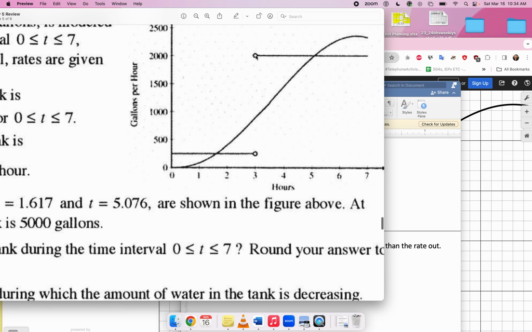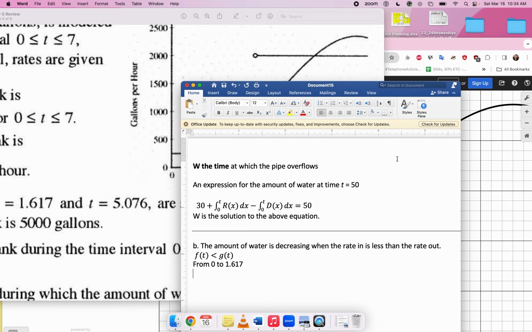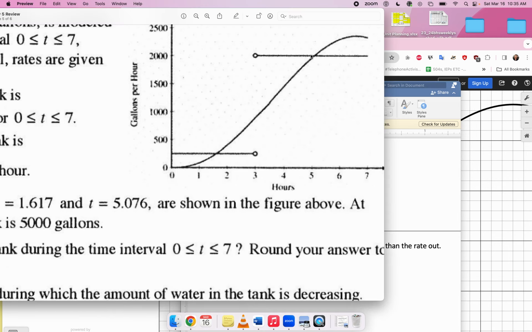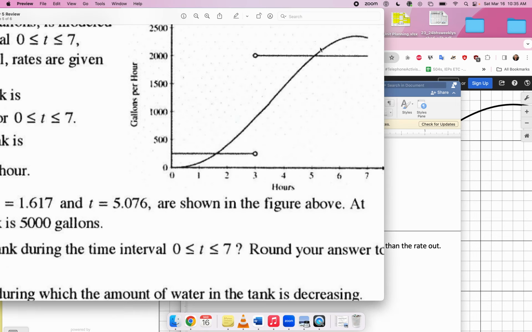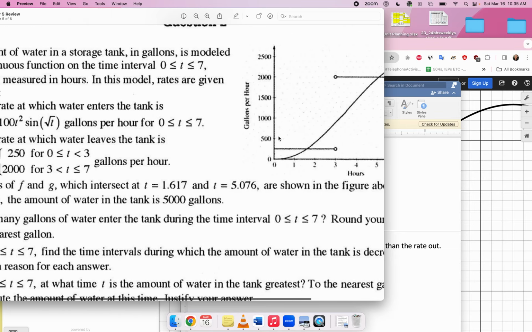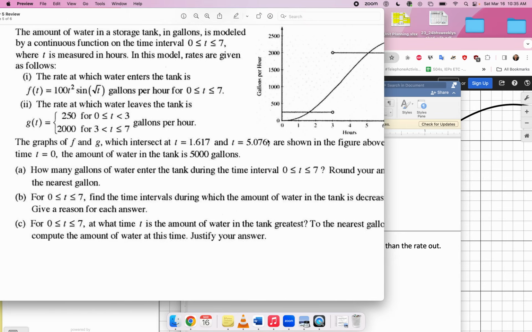But then at 3, the rate out constant guy is bigger again, up until this intersection point, right? So also from 3 to that other intersection point here, which is the 5.076 guy. And then during this last time period, the rate in is greater, so the water is increasing. So it's just those two intervals.